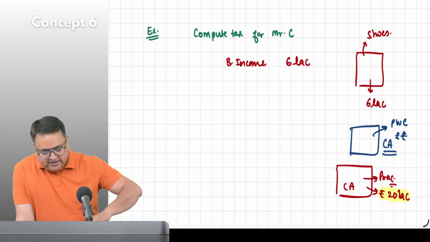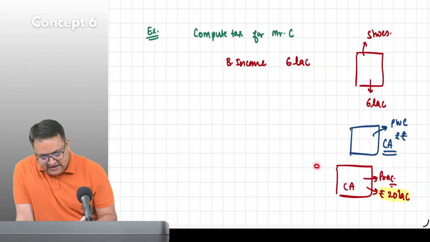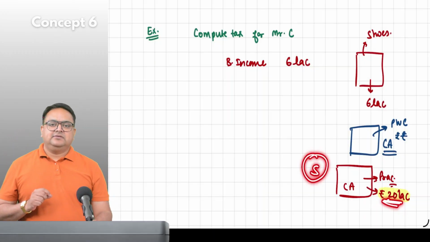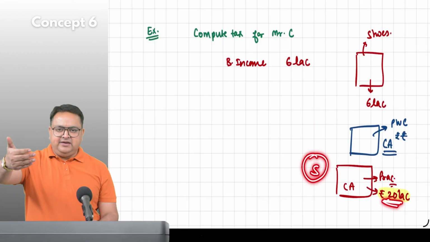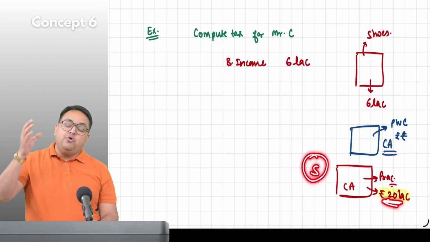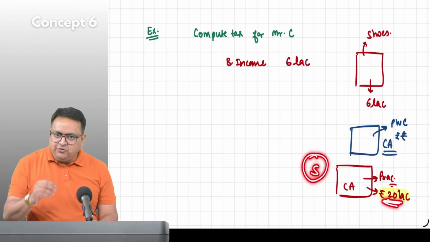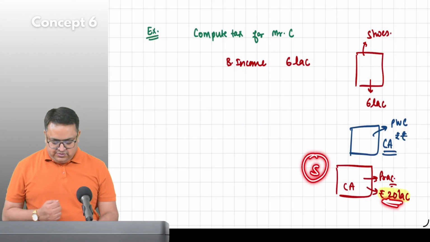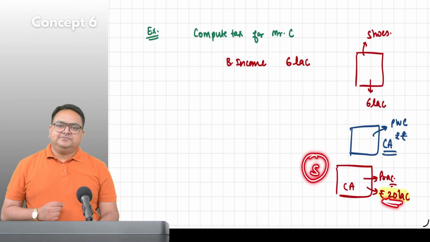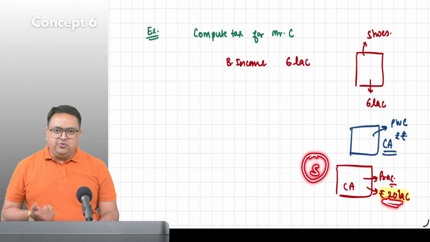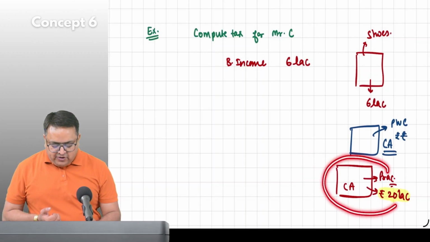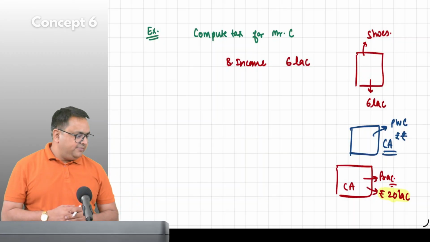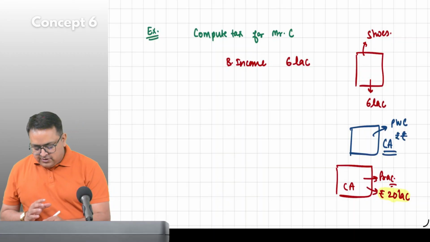Everybody okay with business income? I'll ask you one by one. Is it salary? No, sir. He is not working anywhere; he is not an employee. He has his own office. Is it house property? No, sir. Is it capital gain? No, sir. Guys, do you all agree that what he is doing is also a kind of business? Yes, sir.